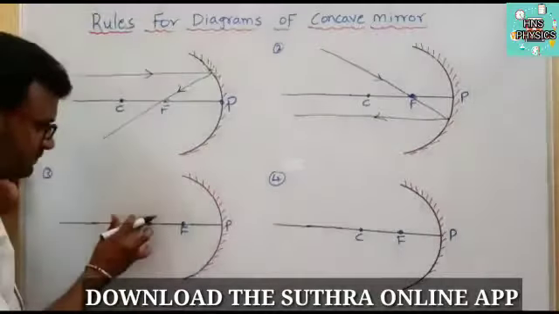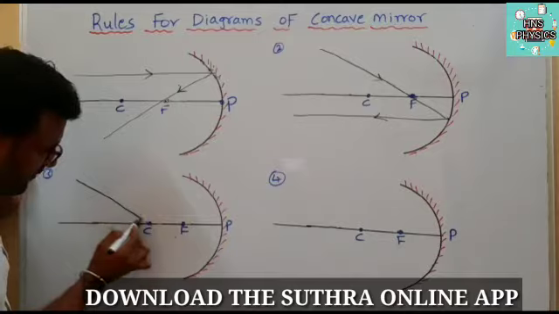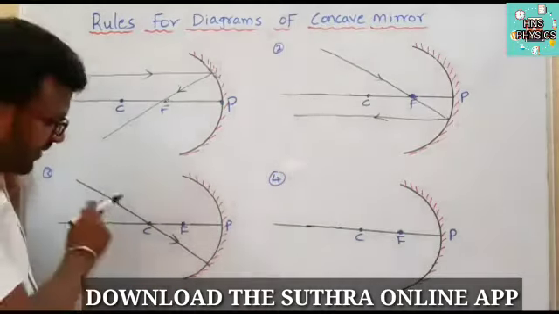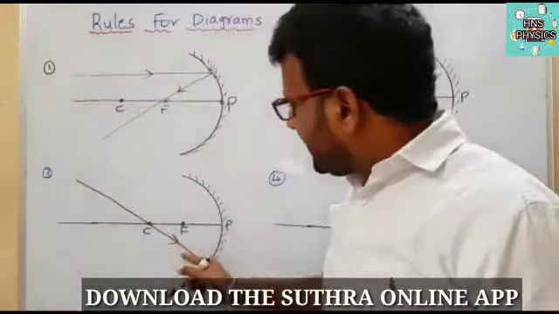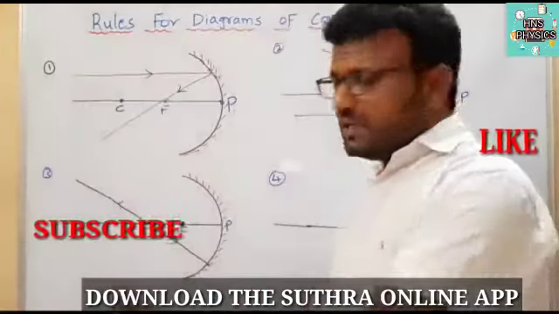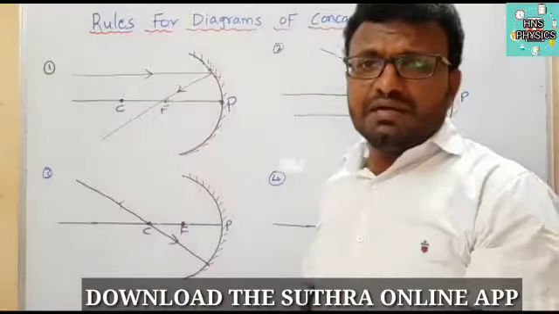Next, rule 3. If any ray of light is passing through the center of curvature, then after reflection the ray retraces its same path. Retrace its same path means the ray again goes in the same direction after the reflection.